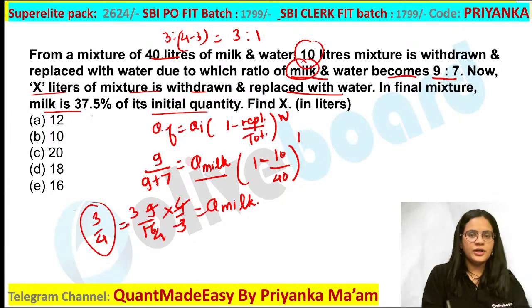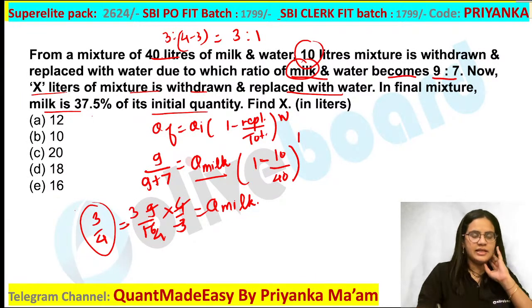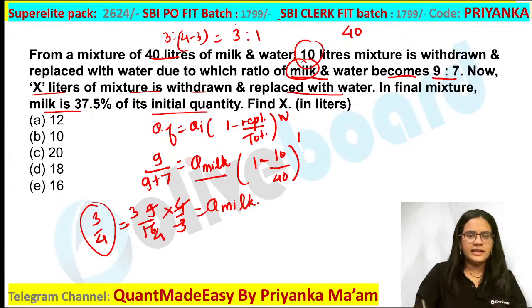Yes. So what are you going to write now? Now all of you please pay attention. Here they have given you, this is the original quantity, that is 40 liter. Now in this 40 liter, I can easily say 3 is to 1 is the quantity. So what will you write? 30 liters would be milk, 10 liters would be water.